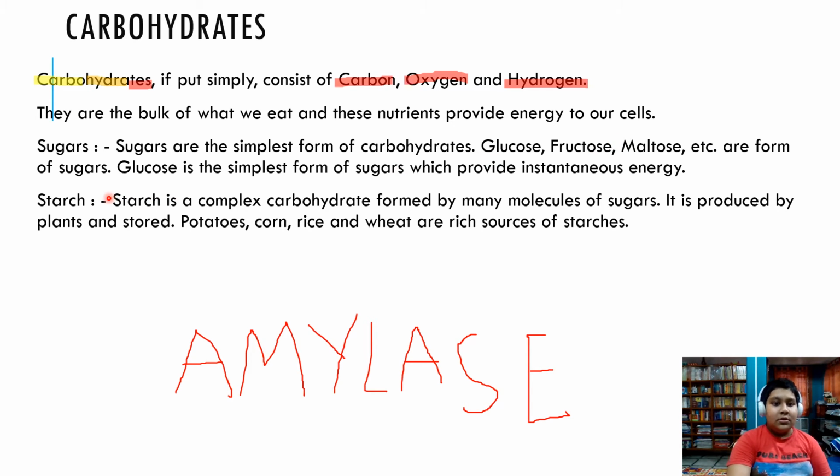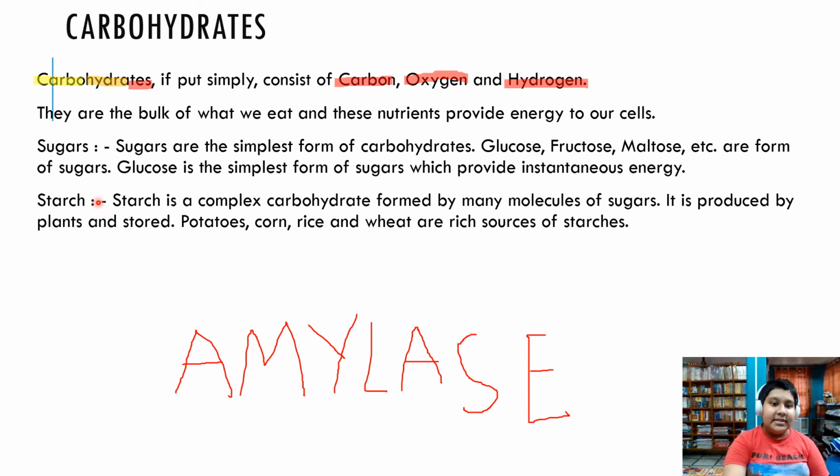Okay. So let me ask you a question. You must think of it. Why are athletes provided Glucon-D or glucose water when they have come running from a long distance? Why? It is because glucose is C6H12O6. It can be easily used by our cells to generate energy. That is why athletes are given glucose for strengthening their body.